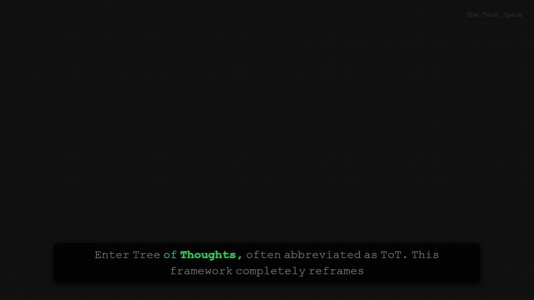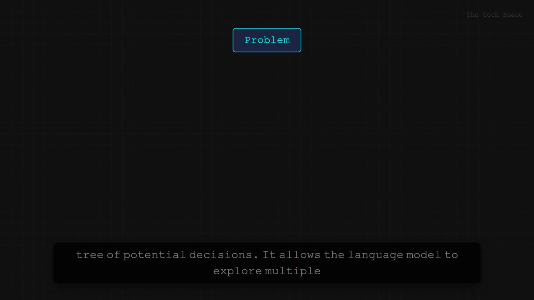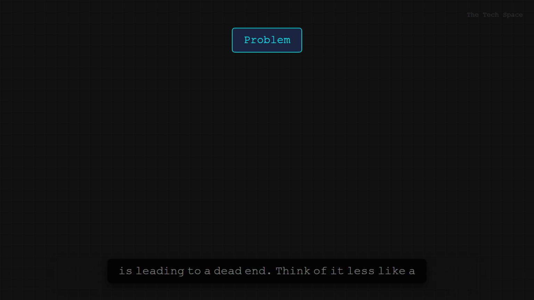Enter Tree of Thoughts, often abbreviated as ToT. This framework completely reframes the generative process. Instead of treating text generation as a linear pipe, Tree of Thoughts treats it as a search problem over a complex tree of potential decisions. It allows the language model to explore multiple reasoning paths simultaneously. It evaluates the promise of each path as it goes, and crucially, it can backtrack if it detects that a path is leading to a dead end.